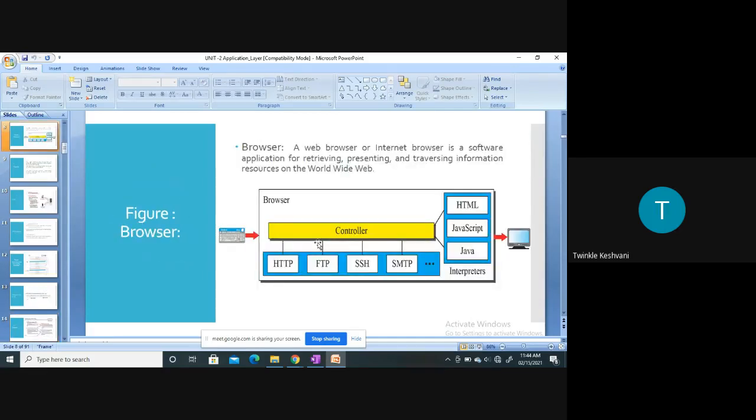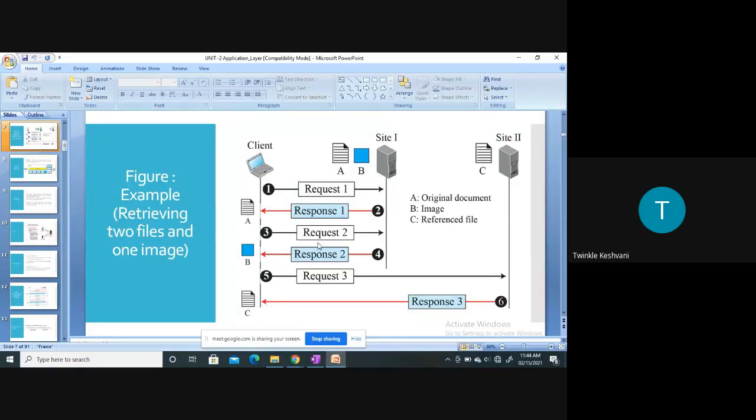Now if you look at the browser scenario, there are many things which are working on the backend side. So we can say a web browser or the internet browser is a software application for retrieving, presenting and traversing information resources on the world wide web, right? As soon as a user requests any website, the browser will send back a response to the user and display all the things which the client has requested.